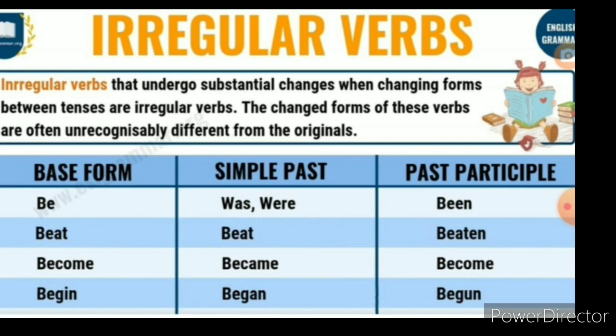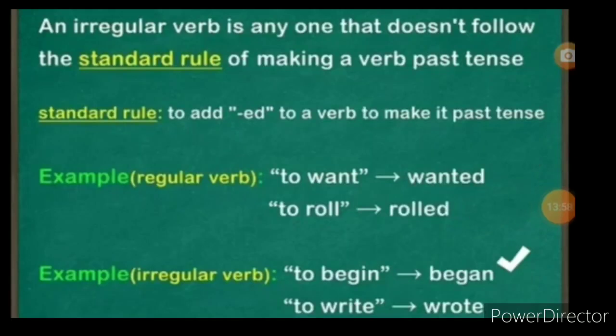Again see there, beat, beat, beaten. Become, became, become. Begin, began, begun. So these all change according to the tenses and are called irregular forms. Second form and third form will be different. See here students, one more example we'll see. An irregular verb is any one that doesn't follow the standard rule of making a verb past tense. What is the standard rule? Adding d or ed to the verb to make it past tense.